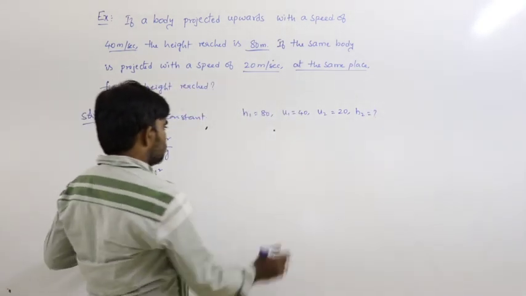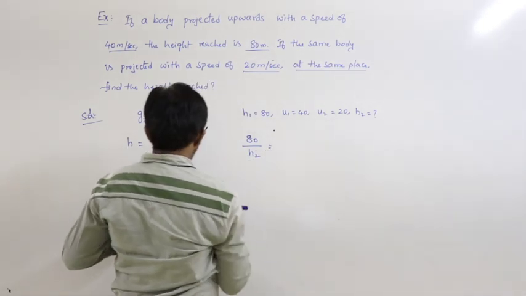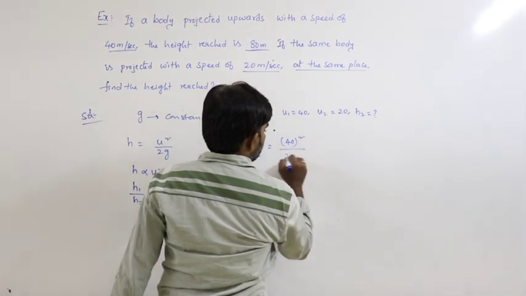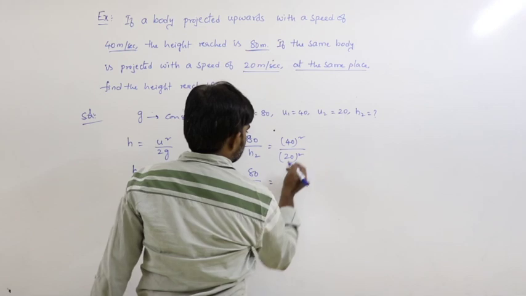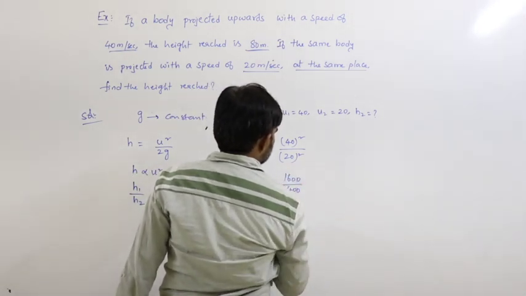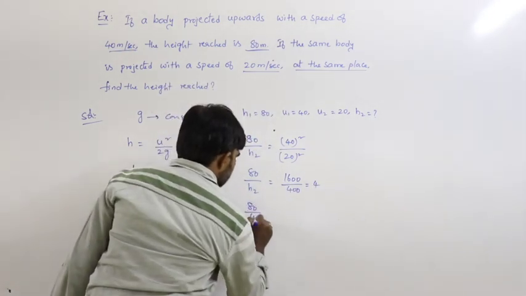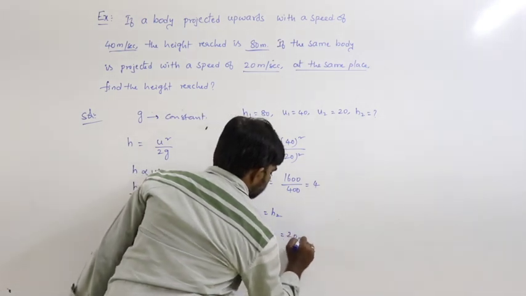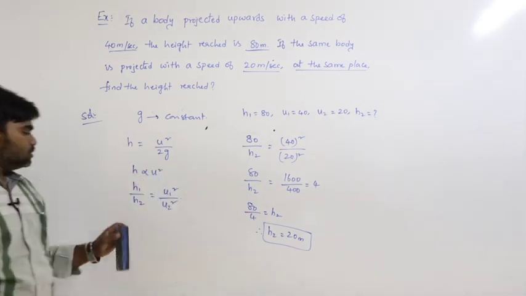Using this formula, h1 by h2, 80 by h2 is equal to u1 square by u2 square, that is 40 whole square by 20 whole square. So 80 by h2 is equal to 1600 by 400, which is 4. So 80 by 4 is equal to h2, therefore h2 is equal to 20 meters.